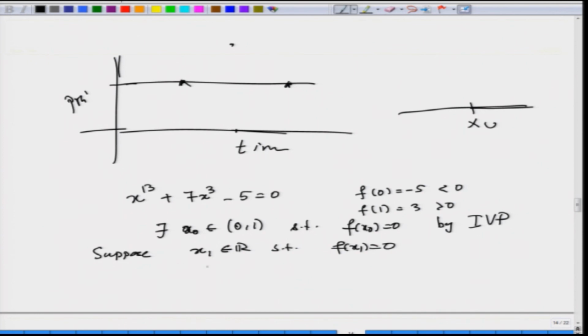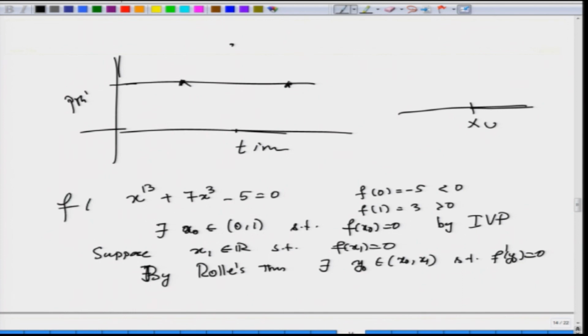So, obviously, f of x naught is equal to 0, f of x 1 is equal to 0. So, by Rolle's theorem there exists a y naught belonging to between x naught and x 1 such that f prime of y naught is equal to 0. Now, let us look at the f.